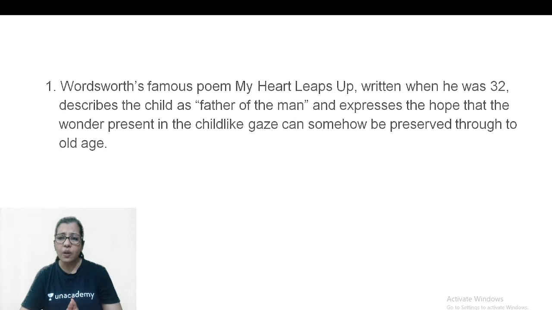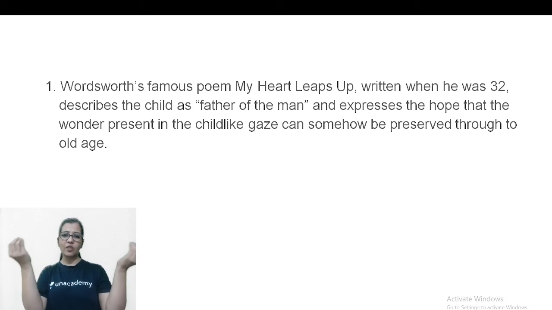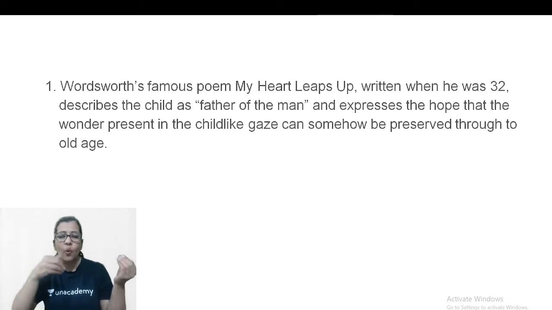Here we can see the author talks about child as the father of the man, expresses the hope that the wonder present in the childlike gaze, now childlike, bachon ki tarah, right? The moment I read childlike, I think, oh, there is a pair. This is part of a pair. There are two words which sound similar, which kind of are similar, but the meanings are totally different. Okay, I'll be coming up with that word in the option, so watch out. So he says that the wonder present in the childlike gaze of the child can somehow be preserved through to old age. He's saying that we should be inquisitive always. This is what he says, right?